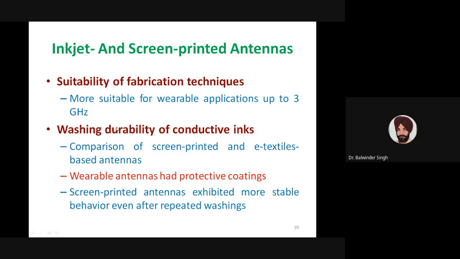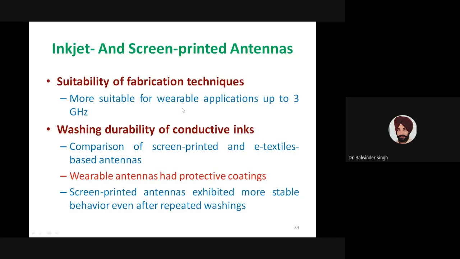These techniques are more suitable for wearable applications up to 3 gigahertz, because achieving very high accuracy is not so easy if we are using this inkjet and screen printed type of fabrication technique. In literature these techniques are suggested to be more suitable for wearable applications for relatively low frequency applications, not for millimeter wave types of applications.